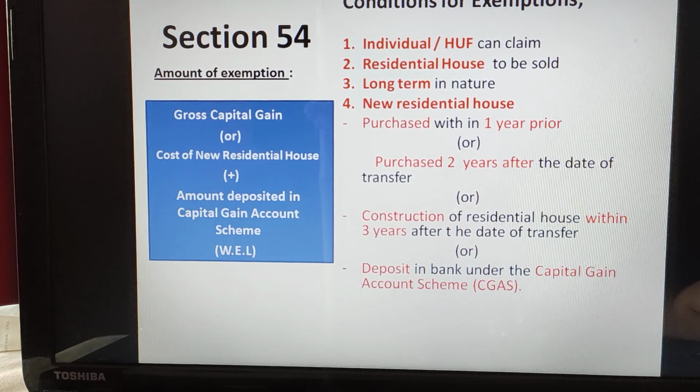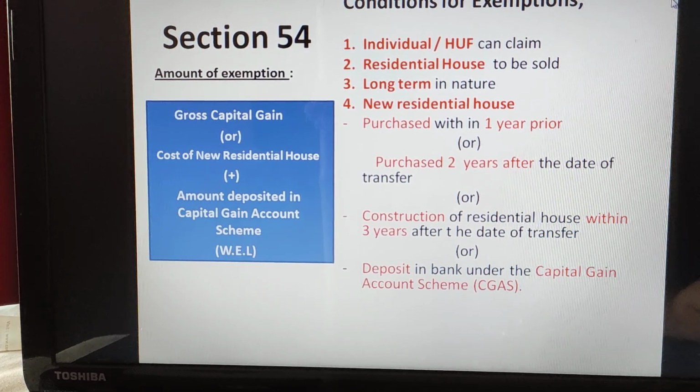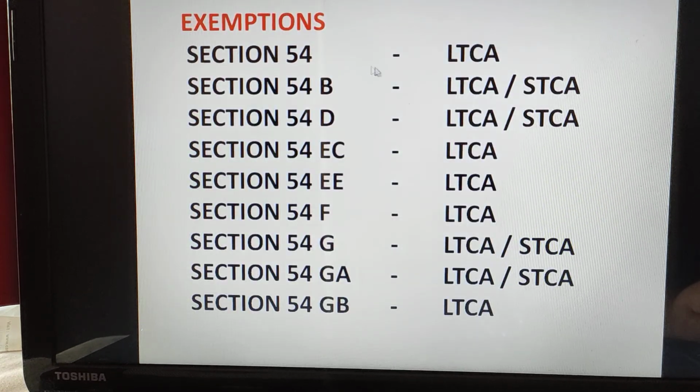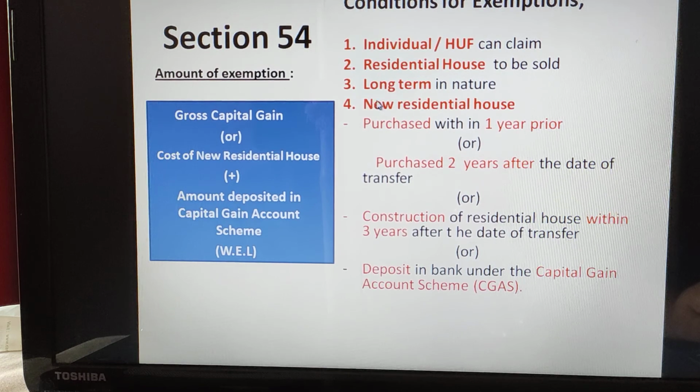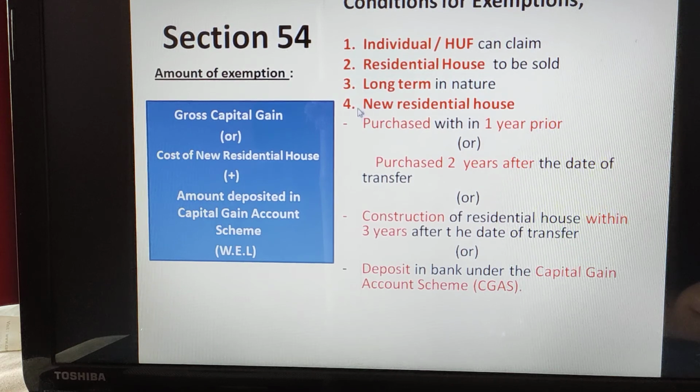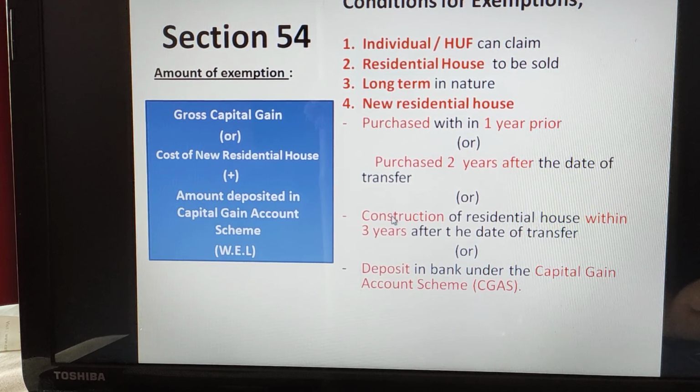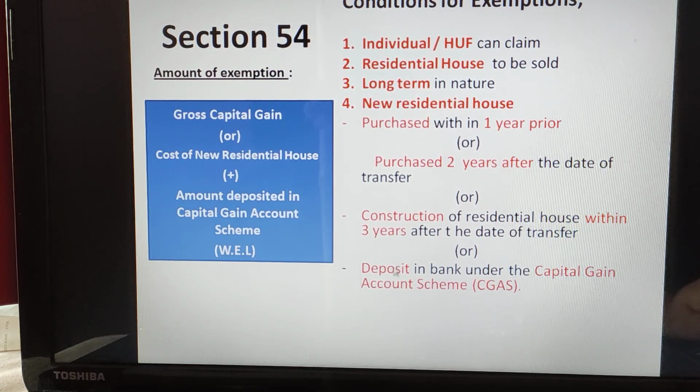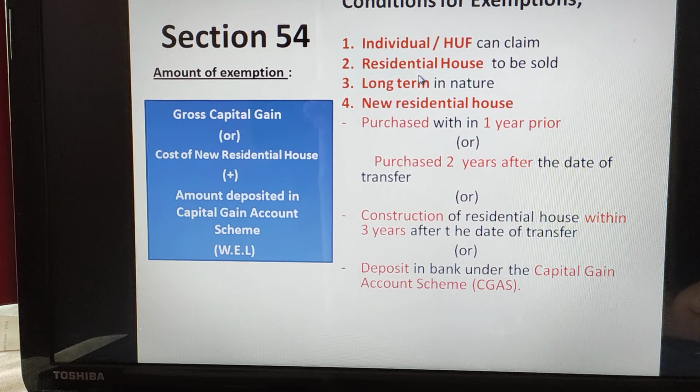So the second main condition is there should be a residential house. Fine. Then third, as we all saw here, section 54 is applicable only for long term capital assets. So this is the third condition: the asset should be long term in nature. And the fourth important thing you have to remember is that a new residential house should be purchased or constructed, or there should be a deposit in the capital gain account scheme. These three things we will discuss now. Okay, so you have to sell the residential house.